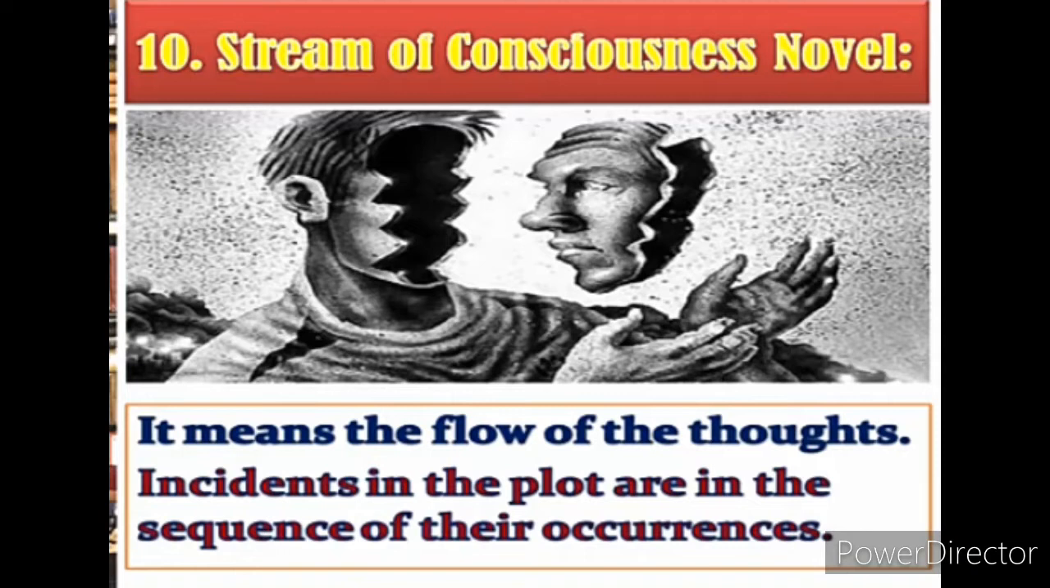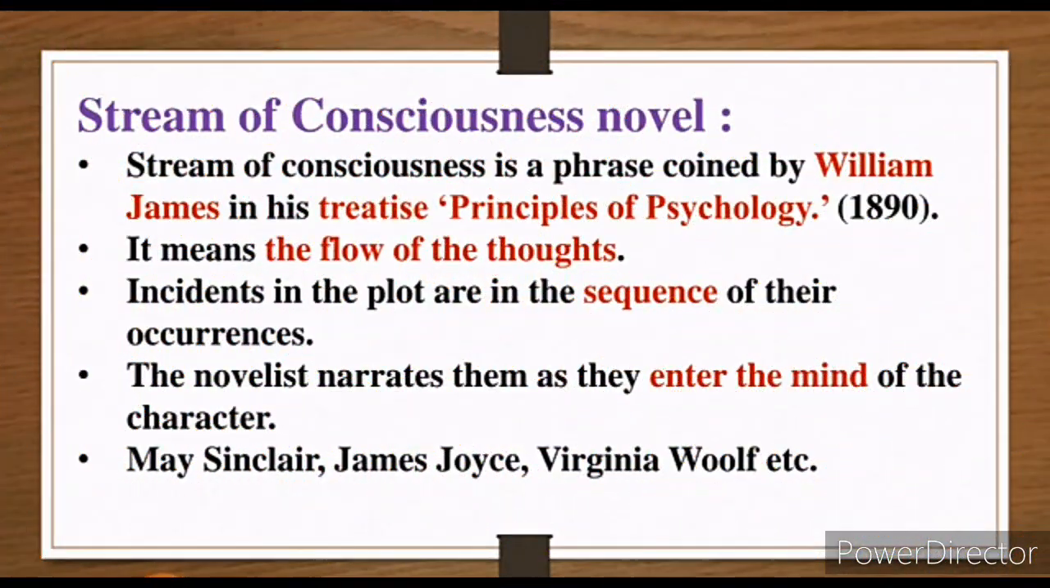The phrase stream of consciousness was first coined by William James. He had written a book named Principles of Psychology, where he used the term stream of consciousness, in the year 1890. What do you mean by the term stream of consciousness novel? It's very important from the examination point of view, so please pay attention. It means the flow of thought.